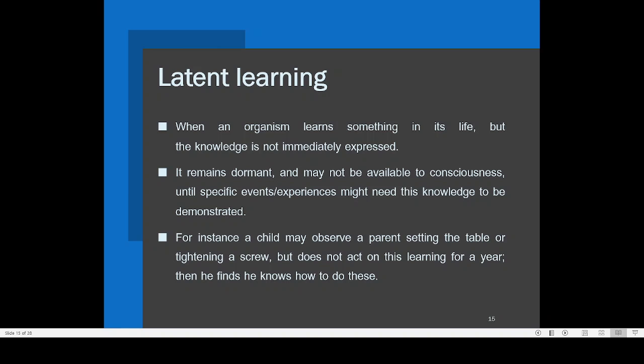Now another kind of learning is known as latent learning. This is when an organism learns something in its life, but the knowledge is not immediately expressed. For example, it's a very common observation: nobody is teaching young babies how to use a mobile.